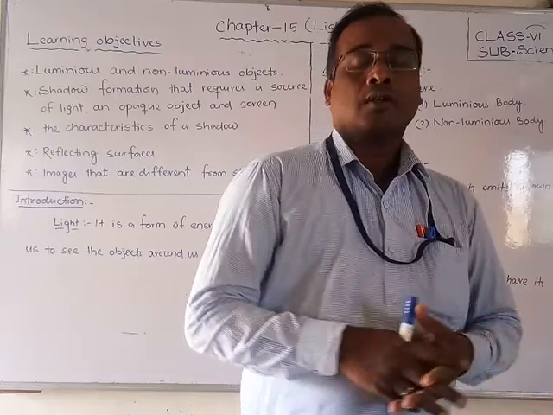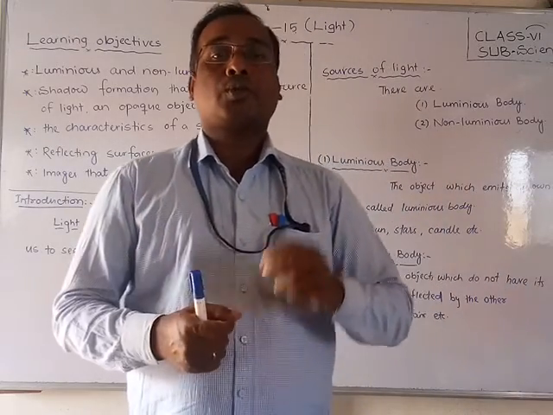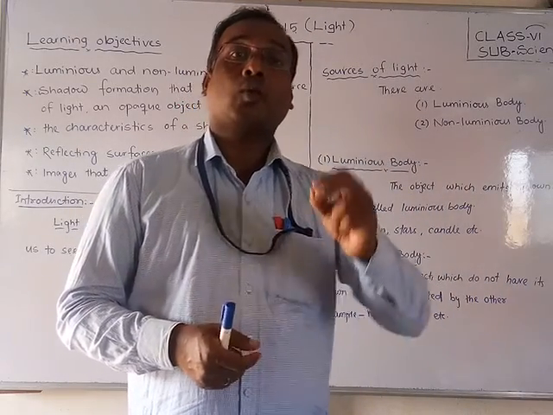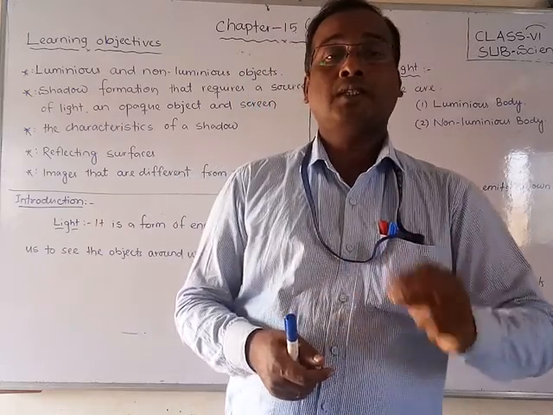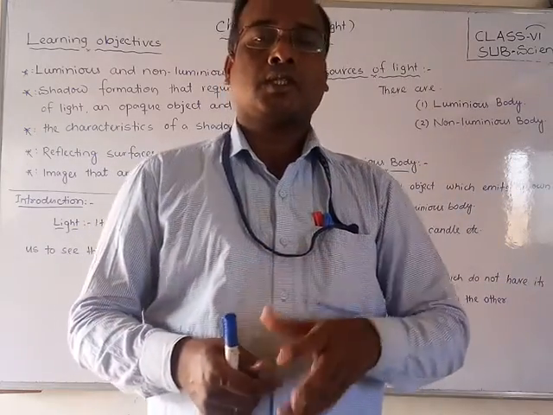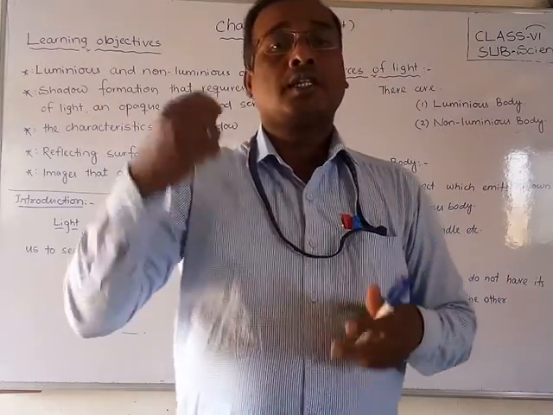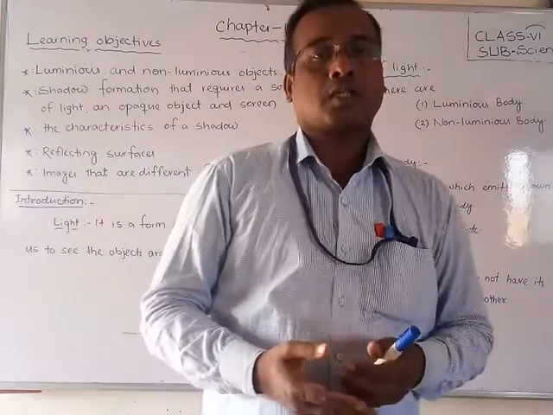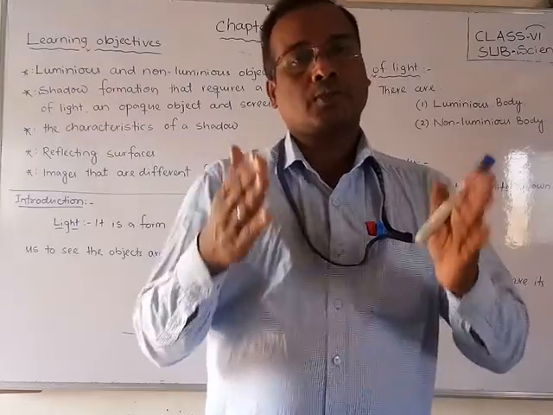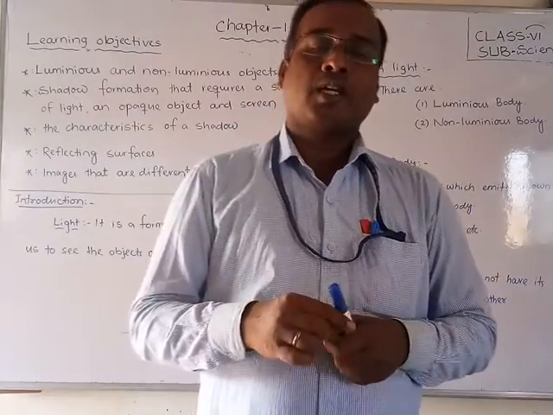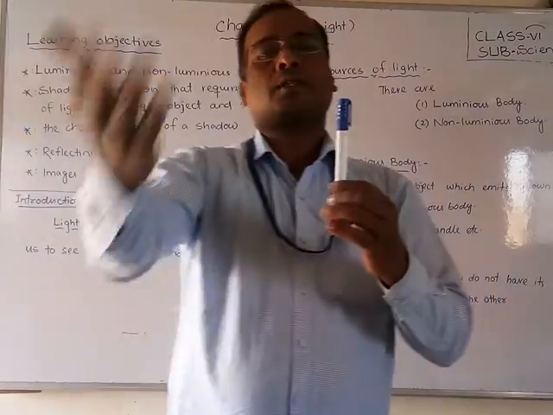Luminous means the body or the object which has its own light. It emits its own light. That means an object which gives us its own light, not depending upon others, is called a luminous body. For example, a candle. It does not depend upon others, itself